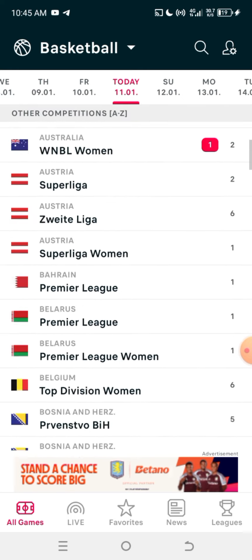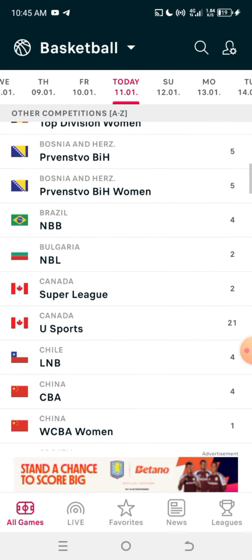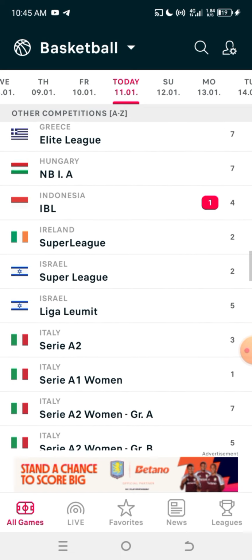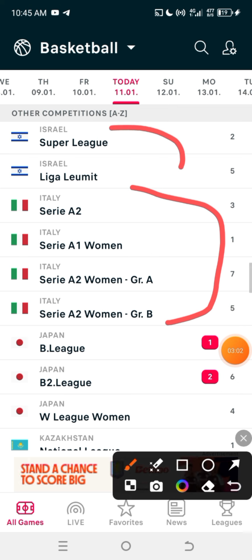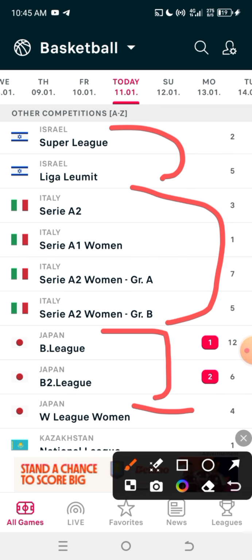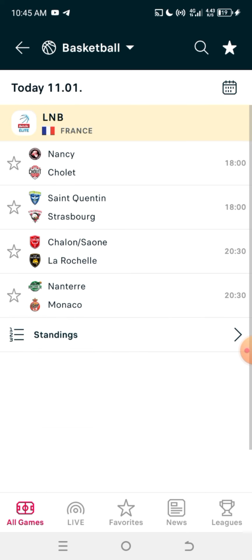The next thing you have to do is select any random basketball game we want to use. I'll tell you now what to avoid. Always try to avoid low leagues in basketball. Let me mention some of the low leagues, like this Italy league, this Israel league, and the Japan women's league. Try to avoid these games, especially women's games in basketball. We are not going to be using women's games in our basketball for today. Sorry, I want to be very fast so you can understand everything and get it quick.